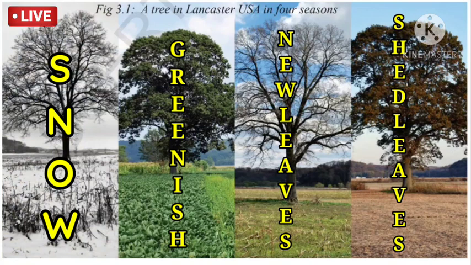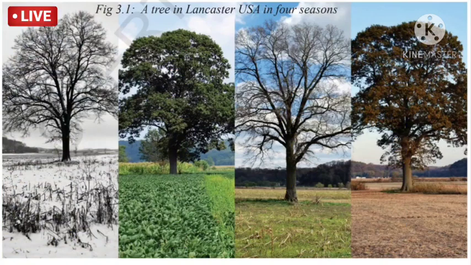In the second picture, the tree is completely covered with green. When will the green come? In the rainy season, the trees will be green. In the third picture, the tree is shedding its leaves, right? That shows the summer season. The fourth picture is also in the summer season. Likewise, the pictures explain different climatic conditions and different seasons.